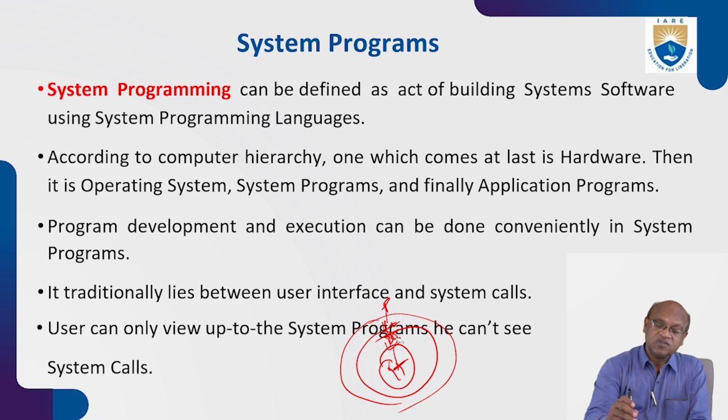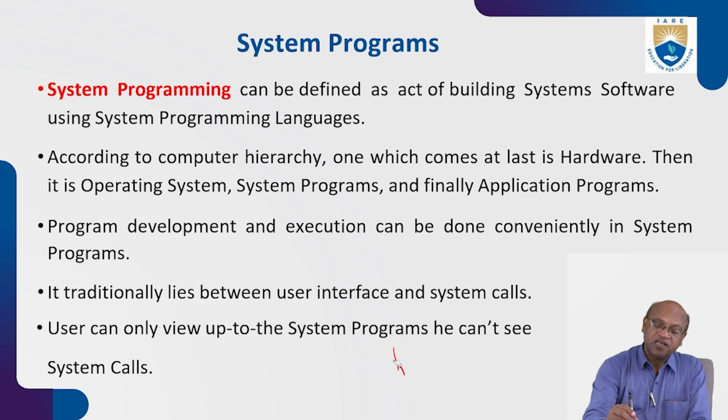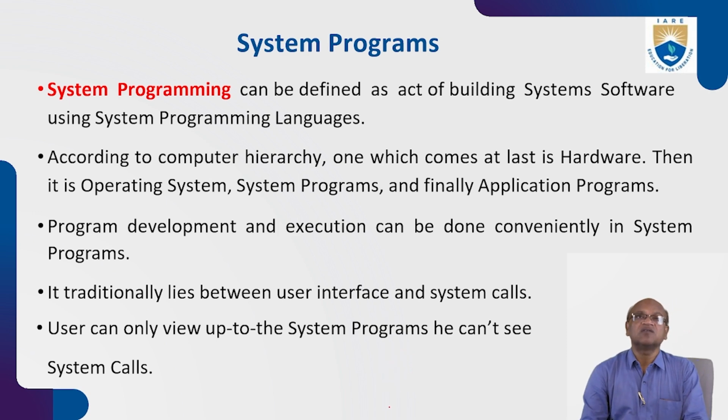So at the last, the kernel is the one who can interface with the hardware. That is a part of your operating system. The system programs are your compiler, interpreter, and all. So the application program you will write in a high-level language. The high-level language will interface with the system programs. Then the operating system will understand it. Kernel is the core part. Then the operating system understands the system program and user program. Then finally it will work with the concerned system call. The concerned system call will get the job done. So this is what system programming is.